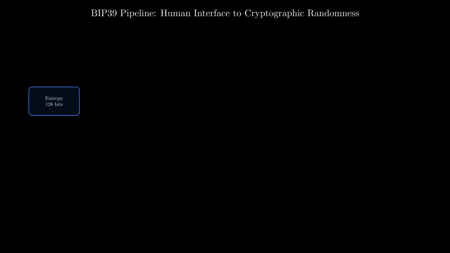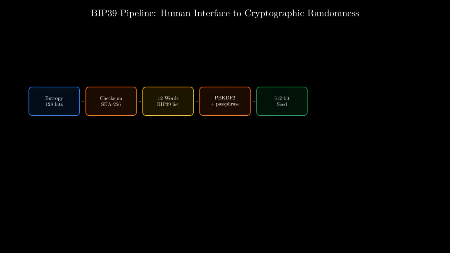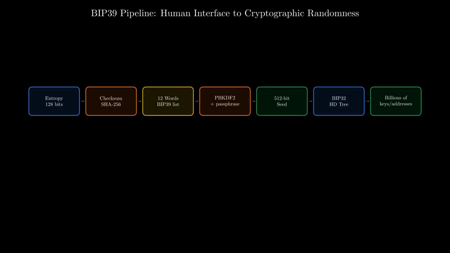Zoom out. BIP39 is a human interface to cryptographic randomness. Every design choice is a compromise. Weak key stretching, so cheap hardware signers can run it. A fixed 2048-word English list, so any wallet can decode any seed. An optional passphrase, so users get deniability at the cost of silent failure. A 4-bit checksum, enough to catch common typos, not enough to resist adversarial tampering. Understanding these trade-offs reshapes your backup strategy.